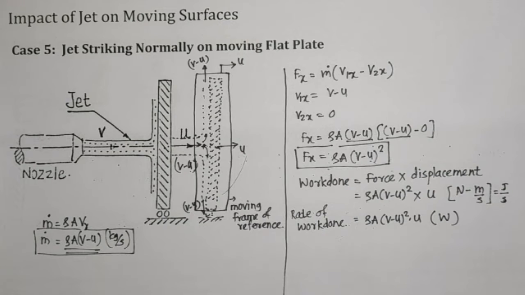Now energy content in that particular jet is nothing but kinetic energy. So energy available in a jet is equal to kinetic energy, and it is given by 1/2 m dot v square. This is the energy available in that particular jet. So m dot is nothing but rho a v.